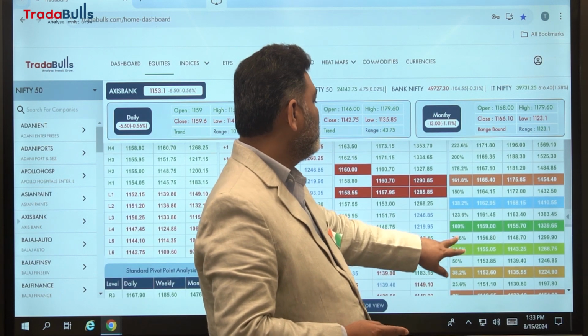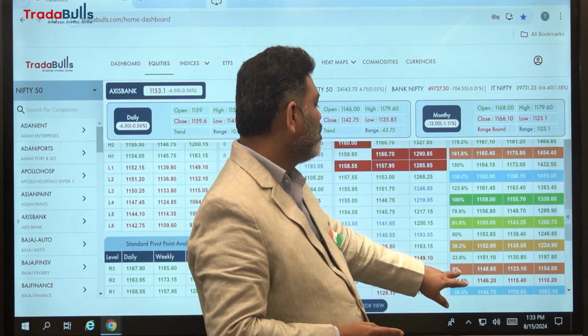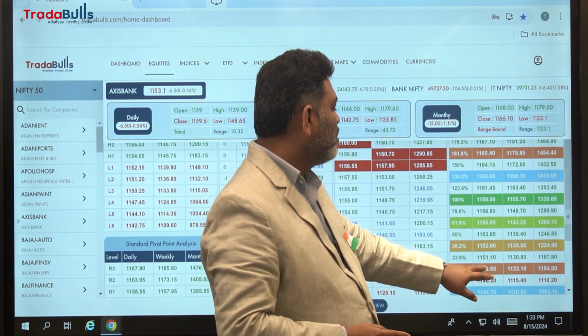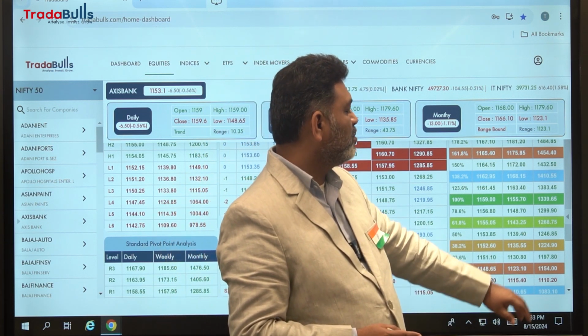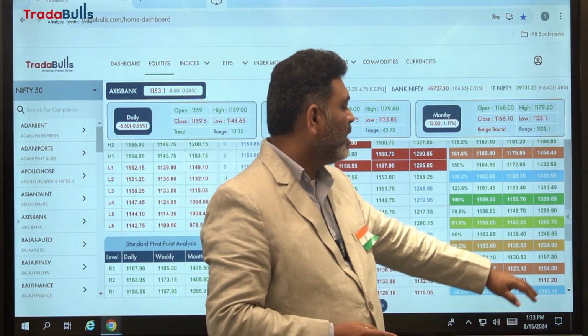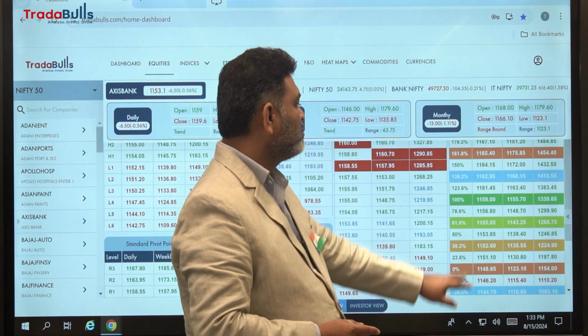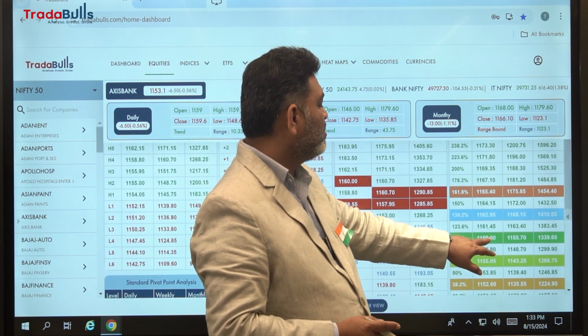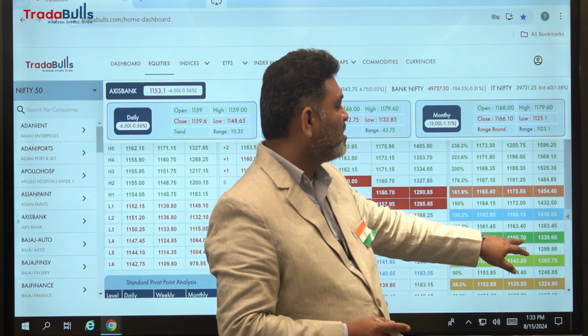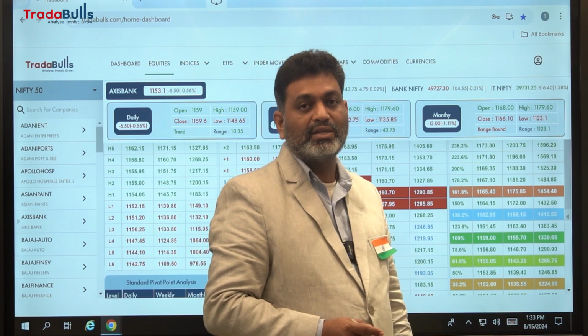And here, if you see 0 to 100%, 0% daily means yesterday's low, weekly 0% means last week's low, and monthly 0% means last month's low. And 100% means yesterday's high or day before yesterday's high, and this is last week's high, and this is last month's high.